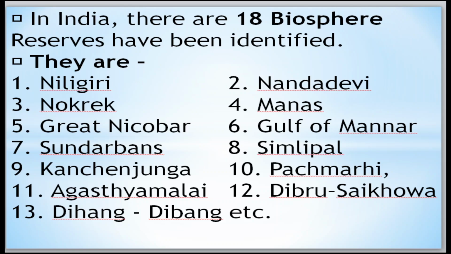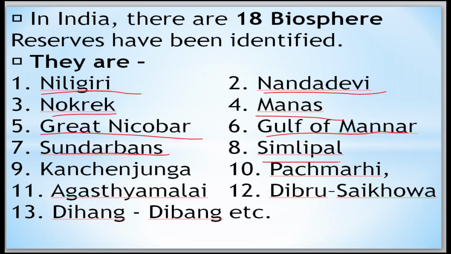Okay, those are like Nilgiri, Nanda Devi, then along with that we have Nokrek, Manas, Great Nicobar, Gulf of Mannar, Sundarbans, Simlipal, Kanchenjunga, Pachmarhi, Agasthyamalai, Dibru-Saikhowa, Dihang-Dibang.